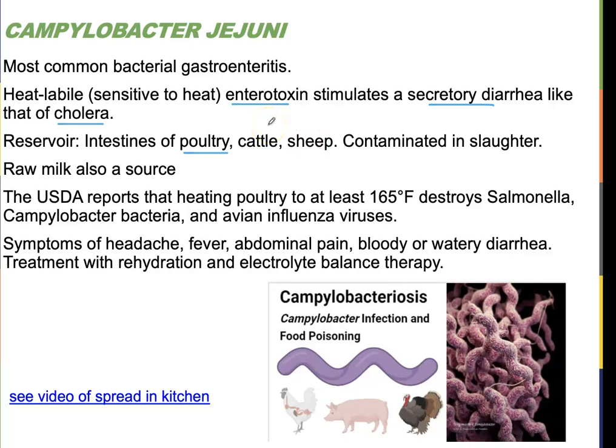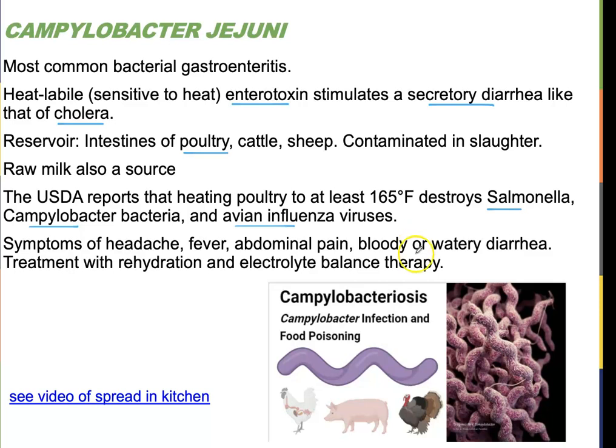This is true for all your enteric bacteria. They're in the organs of animals, and the bacteria from the inside of the intestines contaminate the meat, the muscle. It's all contaminated during slaughter. Raw milk is also a source of this guy. If you look at the USDA, it's just proper heating. Both Salmonella and Campylobacter are pretty wimpy with heat, and so are avian flu viruses. As long as you cook the poultry to the temperature it says, you'll be fine.